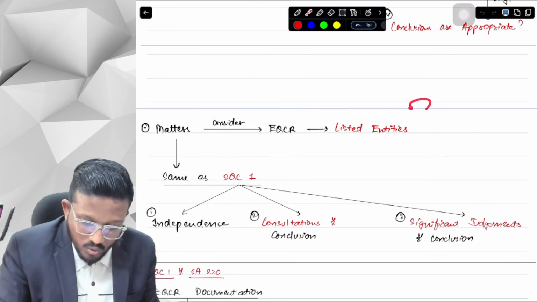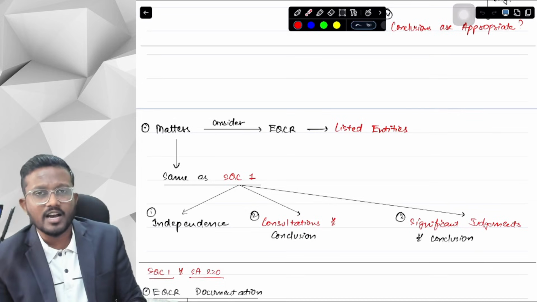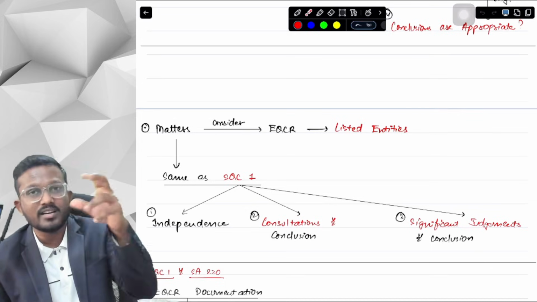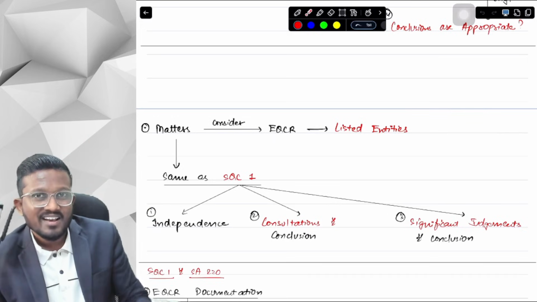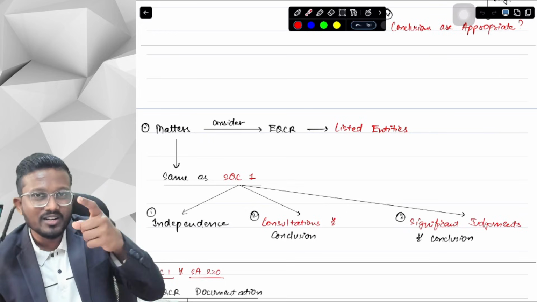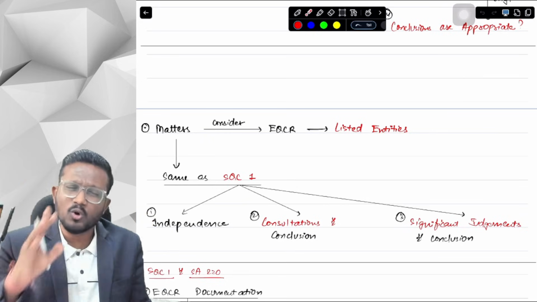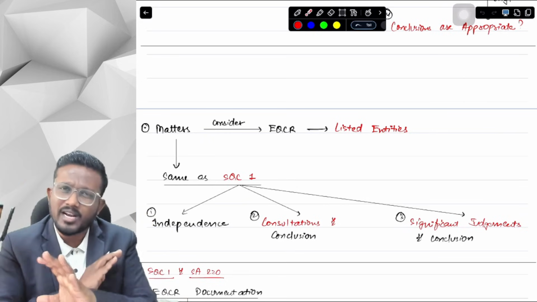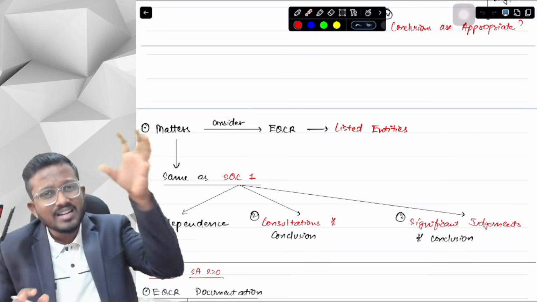So, sir, what if the question asked by ICAI is what are the matters considered by EQCR in case of a listed entity, whether we will write SQC1 or we will write SA 220? If you have heard what I have said earlier, you have to write both. Don't get confused. Don't make it more complex. It's already complex, so don't make it more complex. You should write both the points.